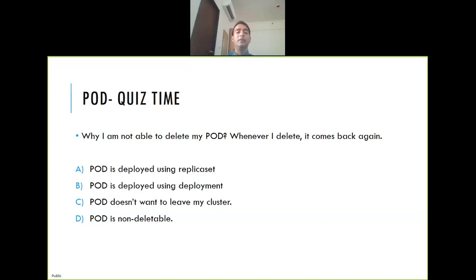Question, this is a multi-answer question, so more than one answer might be correct. A, B, C, D: pod is a replica set, replica of one, A and B. So someone is saying A, someone is saying A and B.